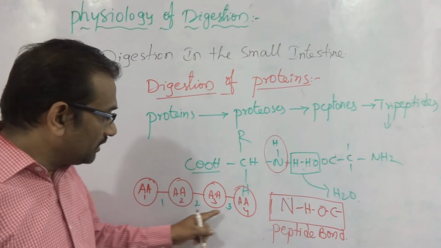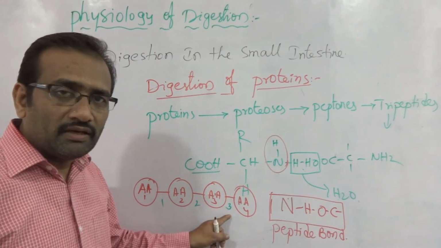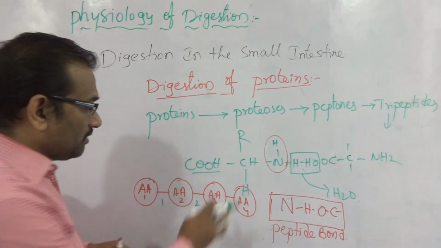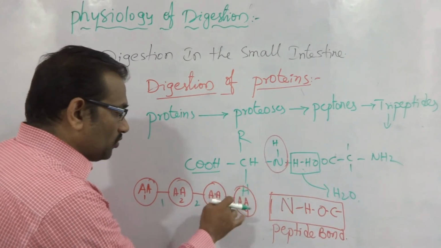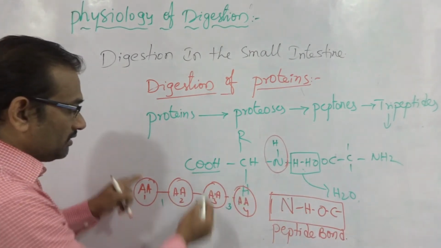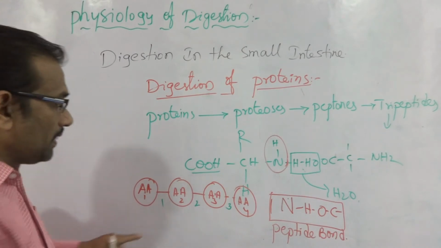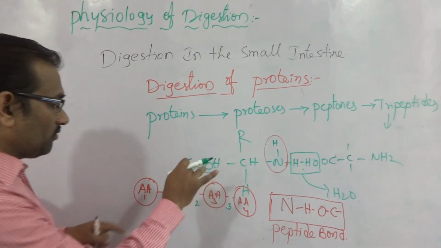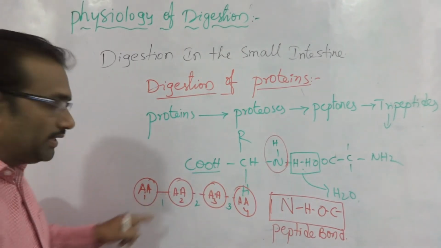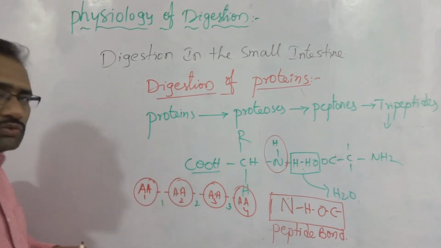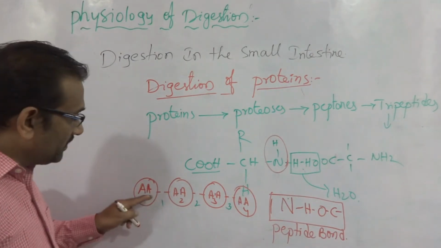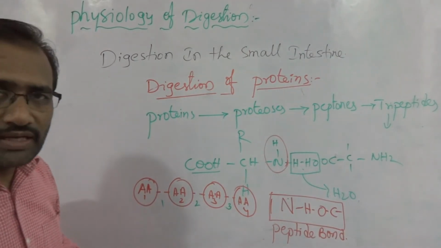Now it is called a tripeptide. Tripeptides, if a bond is removed, are converted into dipeptides. Dipeptides are converted into monopeptides. If the monopeptide bond is also cleaved, they are converted into amino acids.